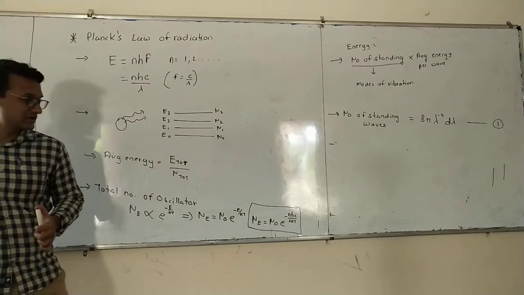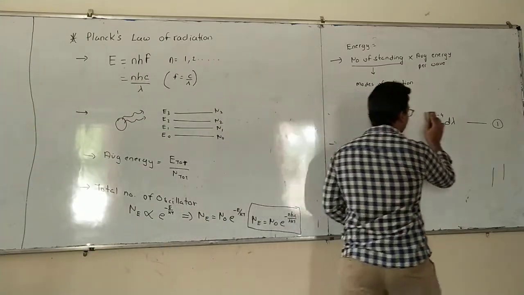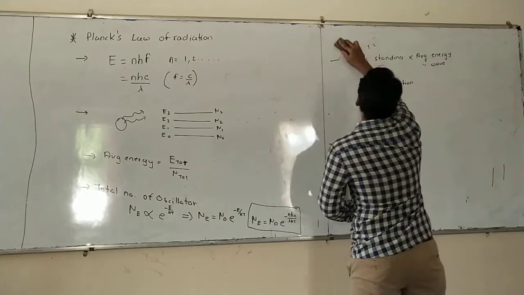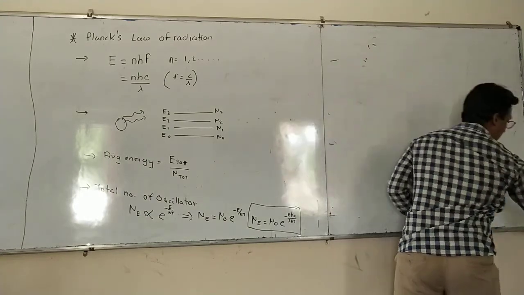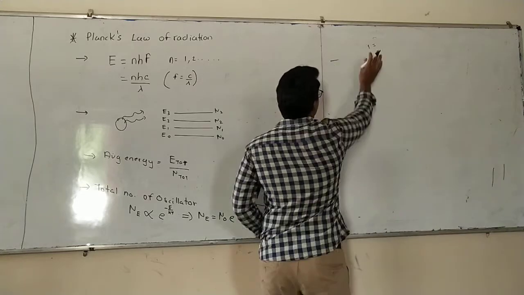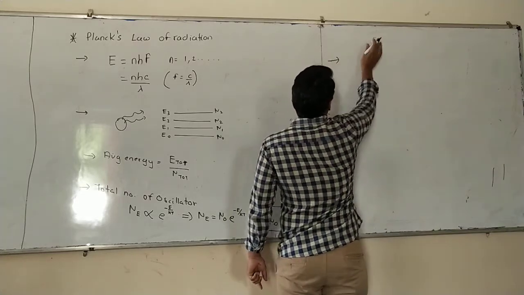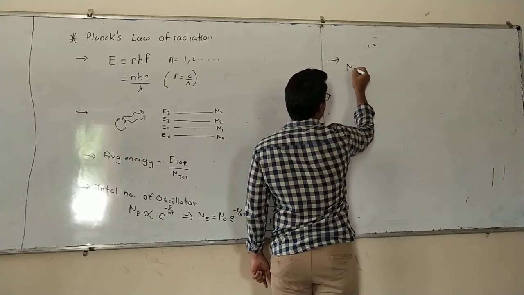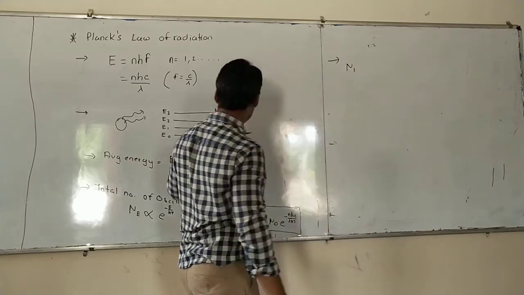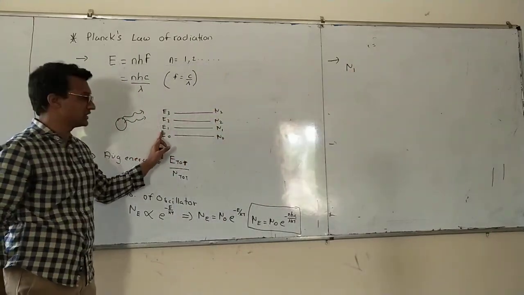Now by using this equation, we can find out the number of oscillators. Let us say N1 is the number of oscillators in the first energy level.